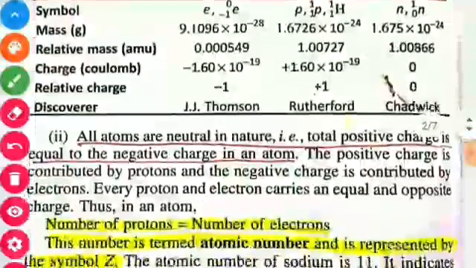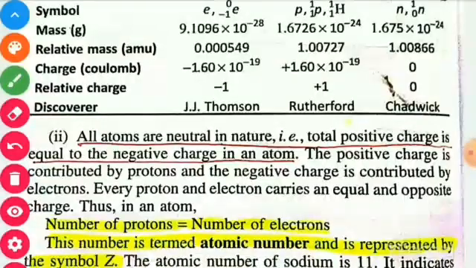All atoms are neutral in nature, means the number of electrons present in an atom is found to be equal to the number of protons, therefore an atom is a neutral particle. Because total positive charge, that is proton, is equal to the negative charge, that is electron, in an atom. The positive charge is contributed by proton and the negative charge is contributed by electron. This you already know. Every proton and electron carries an equal and opposite charge. Therefore, in an atom, the number of protons is equal to the number of electrons.